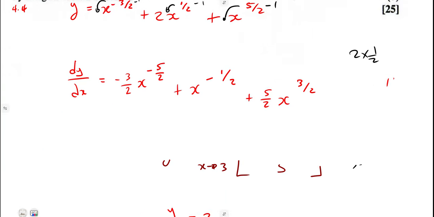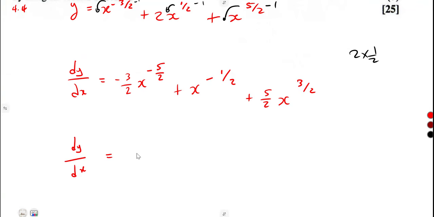And if we are to consider, we are done differentiating, only the simplification remains. If you want, you can simplify each, getting rid of these negative exponents. We know that a negative simply means 1 over. So it's going to be minus 3 over 2x to the exponent of 5 over 2.